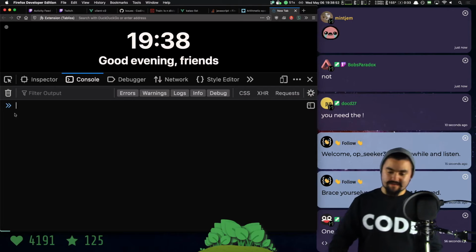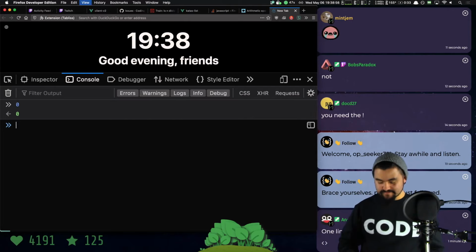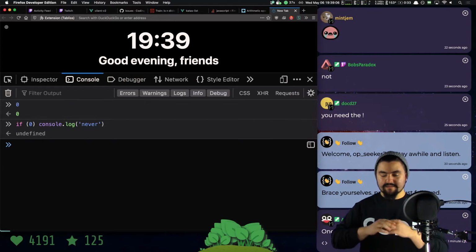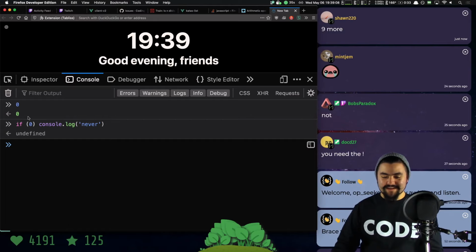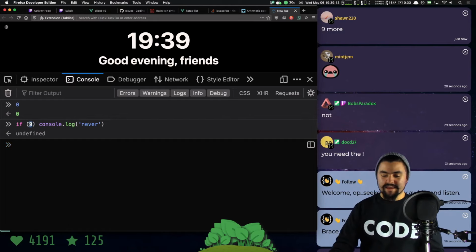Okay, so in JavaScript, 0 is considered a falsy value. So I could do something like if 0, console.log never. That console log will never run because 0 is a falsy value. And basically, JavaScript will convert it into a Boolean.